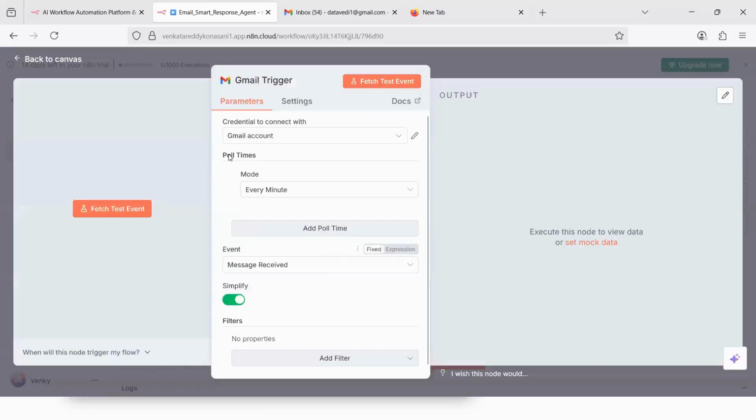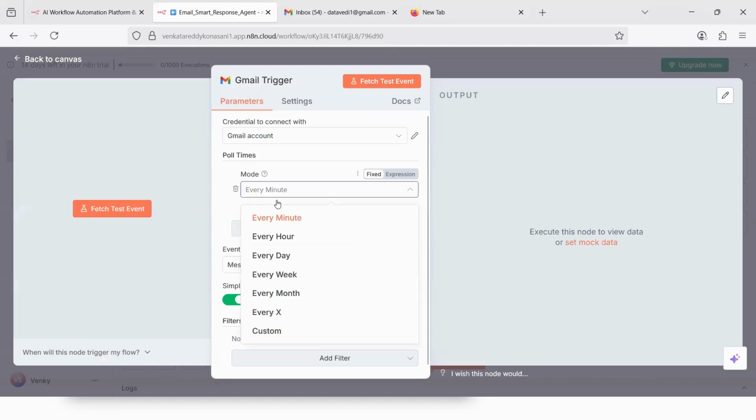When you click on it, it says that you go to your Gmail account, and this is a Gmail trigger. And what is the event? On which event is the trigger going to get started? When a message is received. When a message is received from the Gmail account.